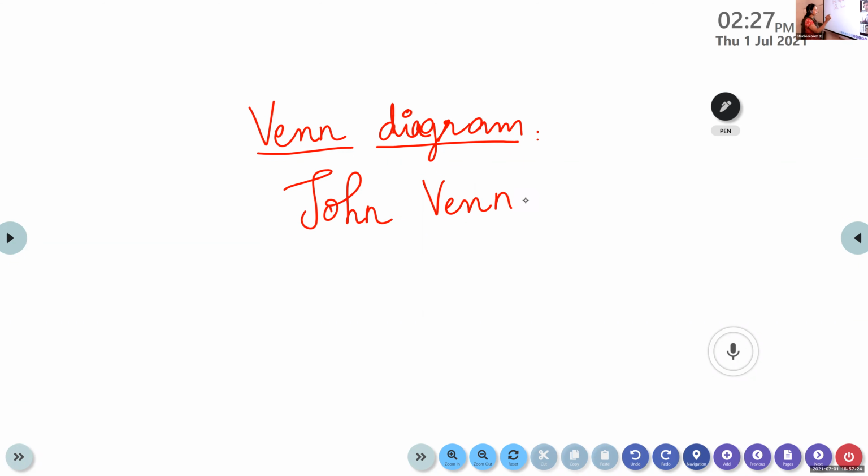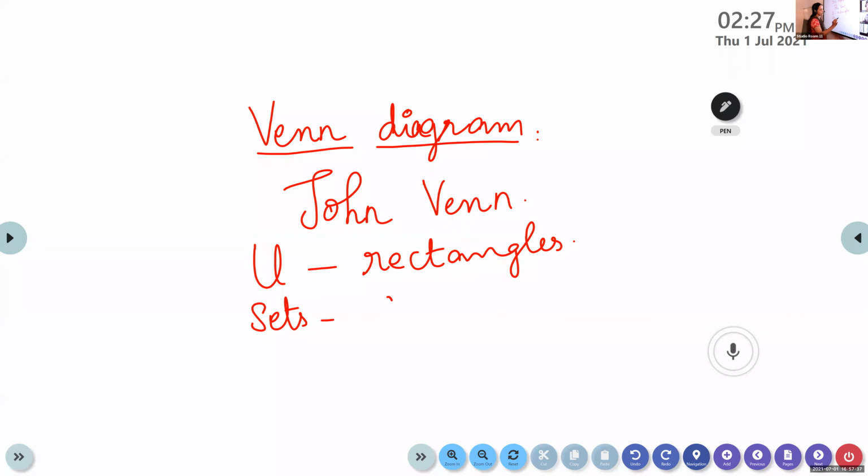In this diagram, we represent the universal set using rectangles, and the subsets are represented using circles. This diagram gives the relationship between the sets.